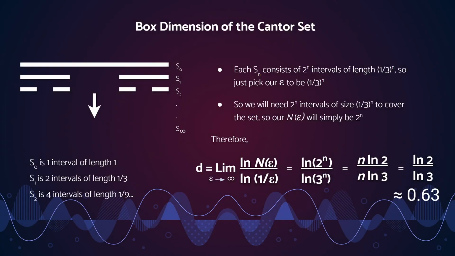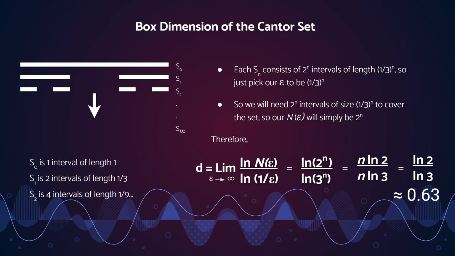So moving on, we can use this for the Cantor set again, and we can check whether this corresponds to the previous rule that we developed. This box dimension method is a lot easier to understand once we look at a practical application of it. So we can see that S sub 0 is clearly one interval of length 1. We'll just say that is length 1, and it is clearly one interval. When we move on to S sub 1, we see 2 intervals. That's the left and right thirds of the previous entry.